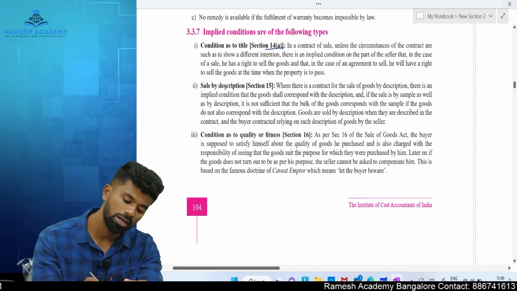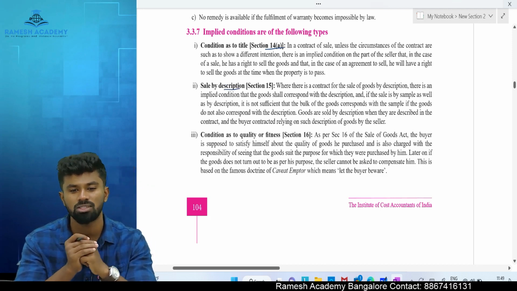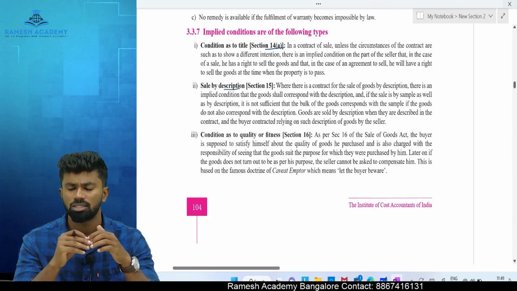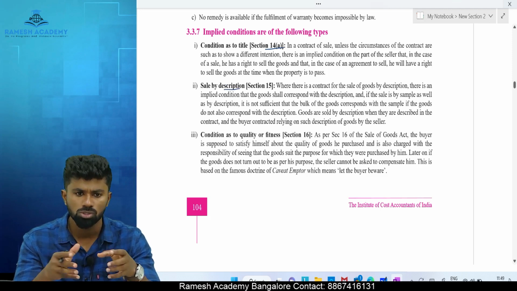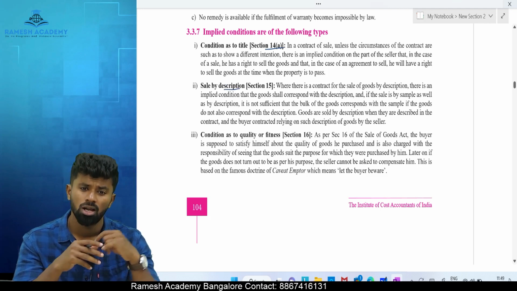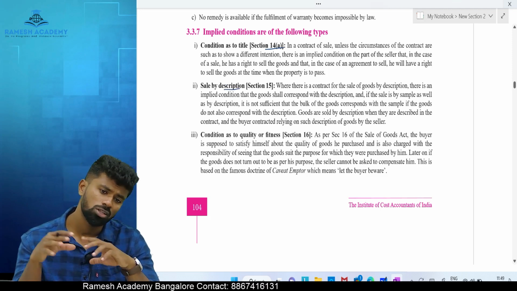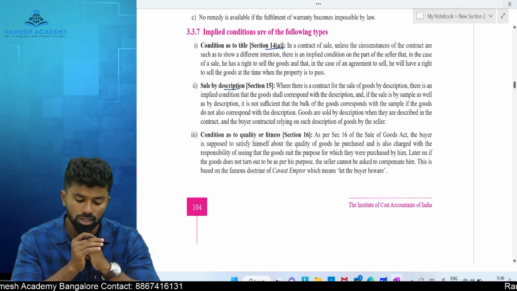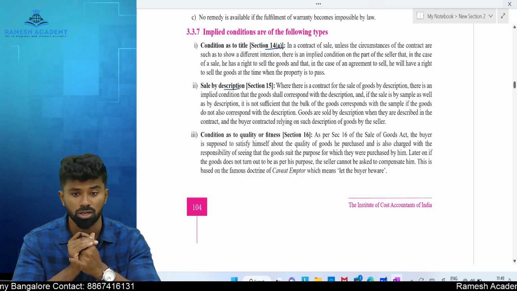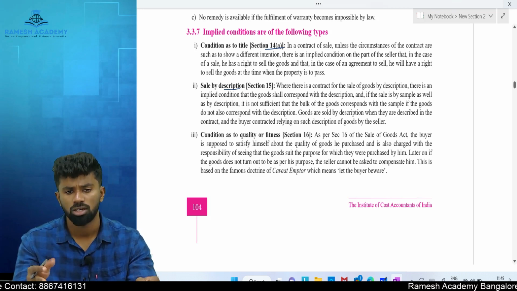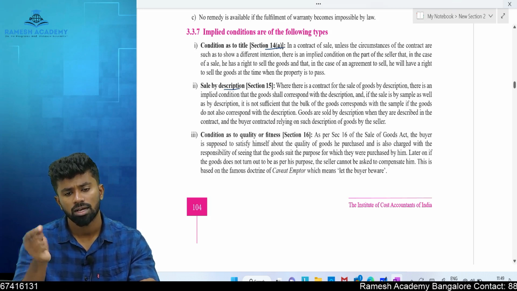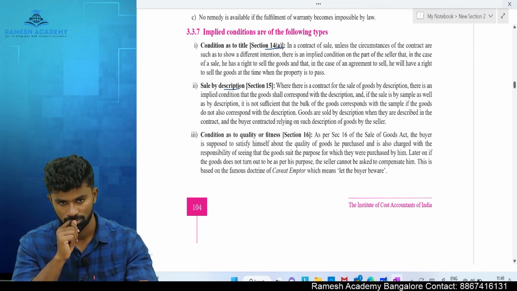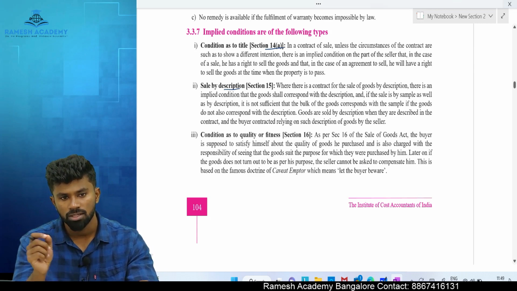Next one, sale by description. Now what is description? Description means describing goods based on their qualities, characteristics, or based on the place of origin of the goods. Okay, so when there is a sale by description, there is an implied condition that the goods shall correspond with the description, meaning same as the description.